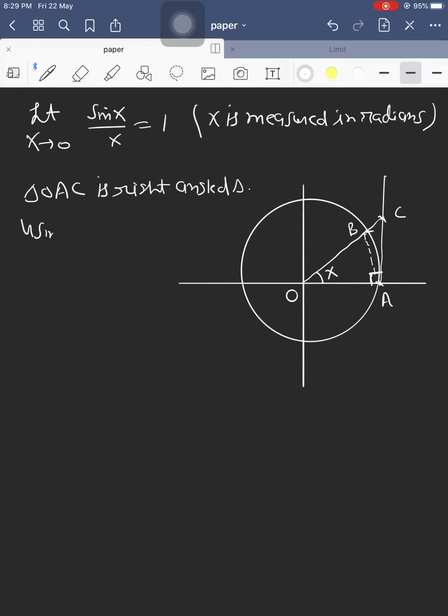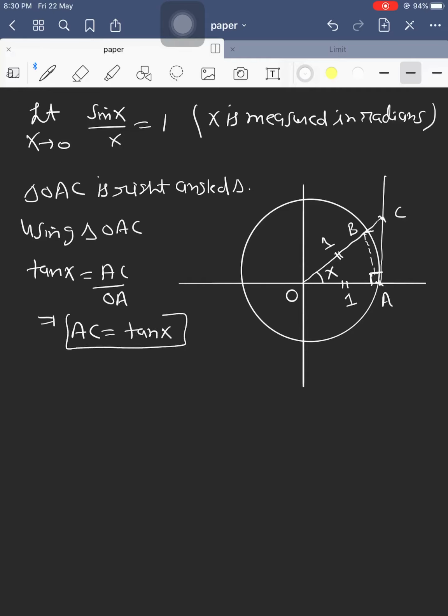Using triangle OAC, tan x equals what? Tan x equals AC upon OA. But OA, the radius of the circle, is what? OA is 1, OB is 1, because we already assumed that this circle is a unit circle, meaning the radius is unity. This will imply the length of AC. The length of AC is what? OA is 1 unit, so the length of AC becomes tan x.